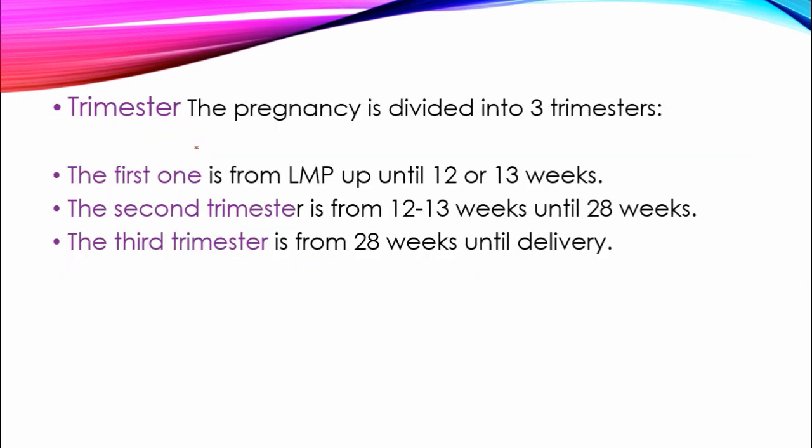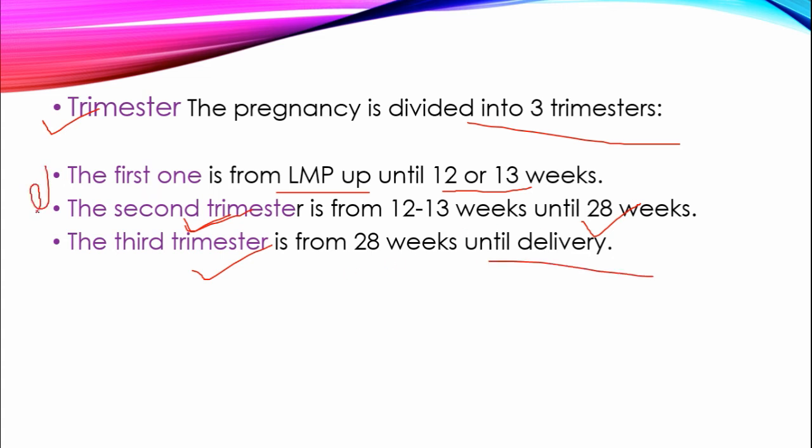Then trimester. The pregnancy is divided into 3 trimesters. The first trimester starts from the LMP, last menstrual period, up until 12 to 13 weeks, and the second trimester starts from 12 to 13 weeks until 28 weeks, and the third trimester is from 28 weeks until delivery.